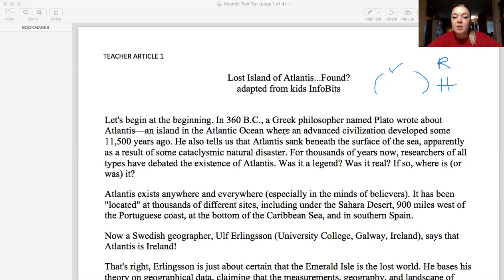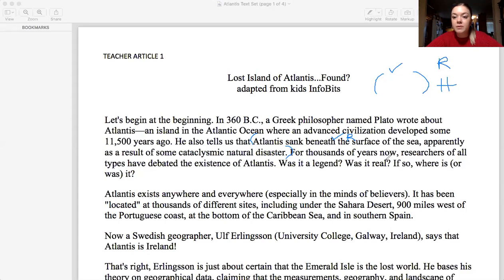So I'm going to pause right there, because if these people believe that Atlantis sank beneath the surface of the sea because of some kind of scientific cataclysmic natural disaster, which means something collided, that kind of gives me evidence that Atlantis is real if it happened because of a natural disaster. So I'm going to code Atlantis sank beneath the surface because of a cataclysmic disaster, and I'm going to code that with parentheses, check mark, and an R for real.